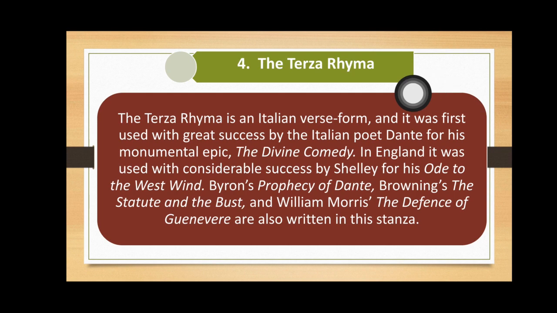Here we have another form of stanza that is called the Terza Rima. The Terza Rima is an Italian verse form, and it was first used with great success by the Italian poet Dante for his monumental epic, The Divine Comedy. In England, it was used with considerable success by Shelley for his Ode to the West Wind. Byron's Prophecy of Dante, Browning's The Statue and the Bust, and William Morris's The Defence of Guenevere are also written in this stanza.